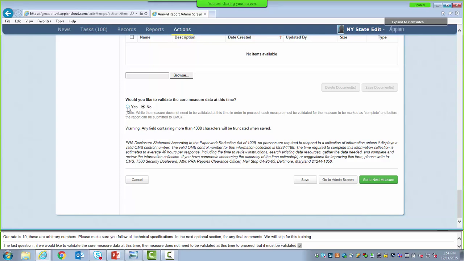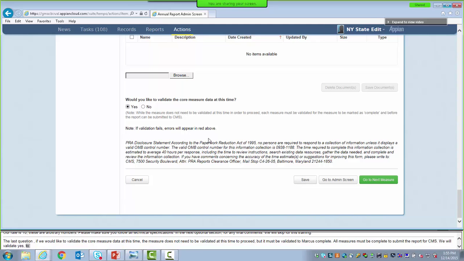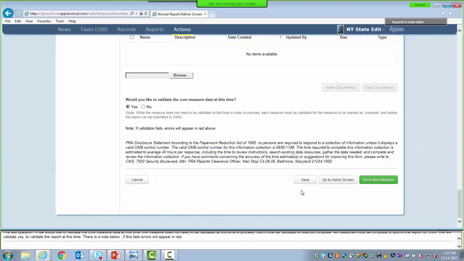So for this training, we will select yes, validate the core measure data at this time. And now that yes is selected, there is a note below indicating that if validation fails, errors will appear in red above. Validation ensures that information is fully filled out within the report. If there is a field that is missing the required information, the system will indicate what information is required in red prior to allowing you to complete the core set measure.